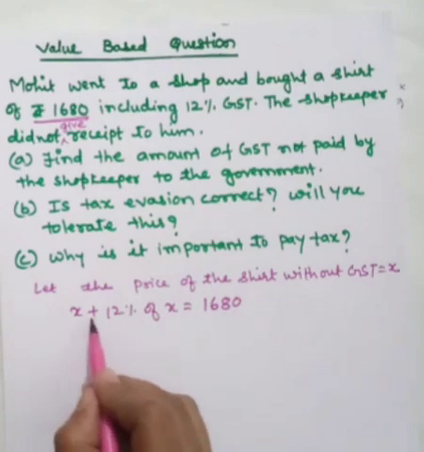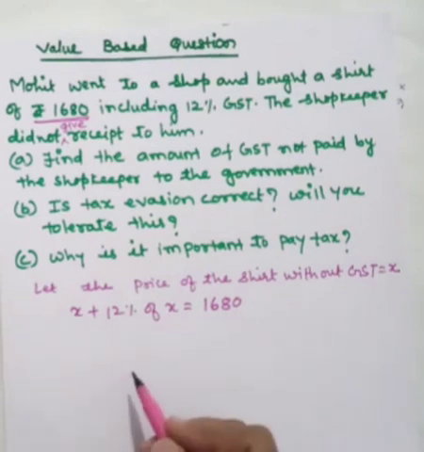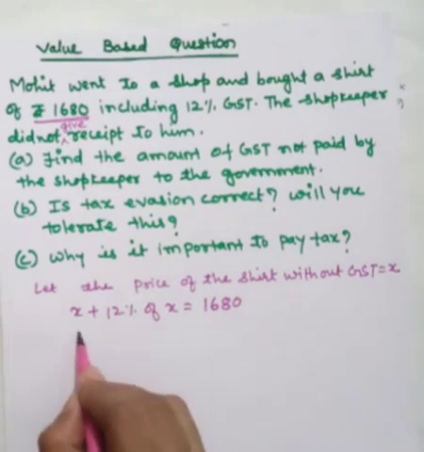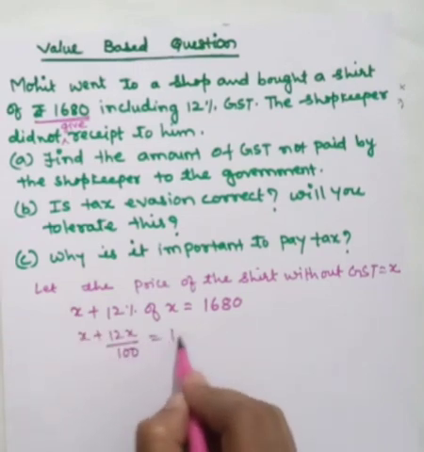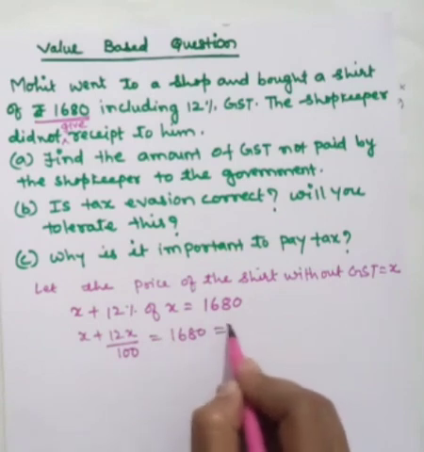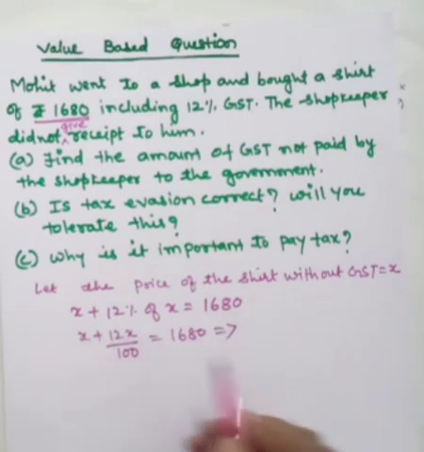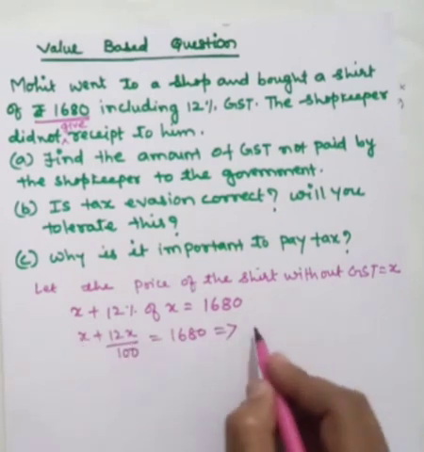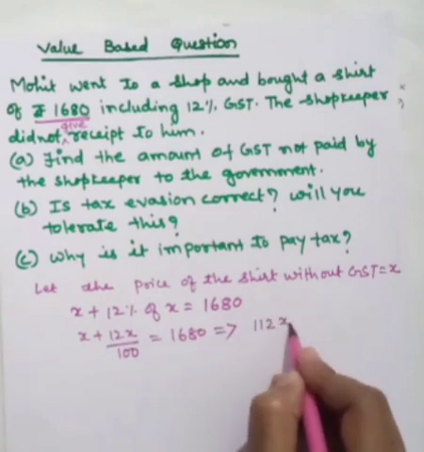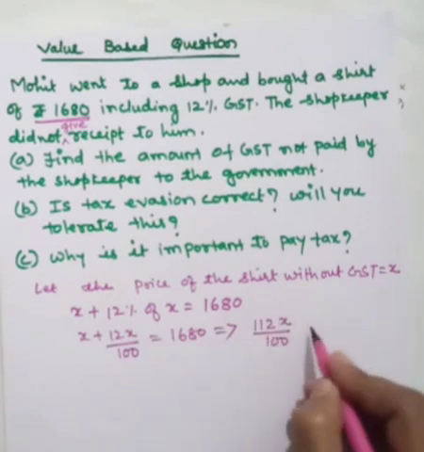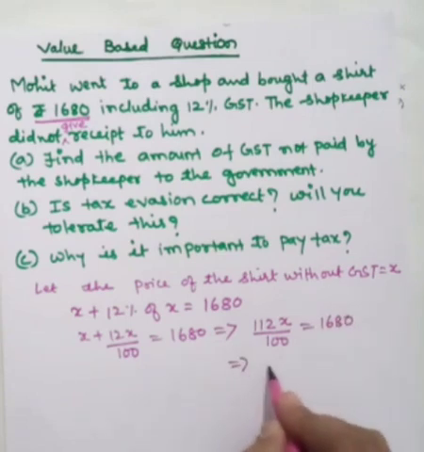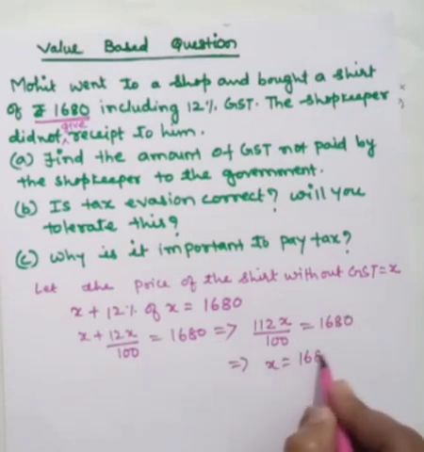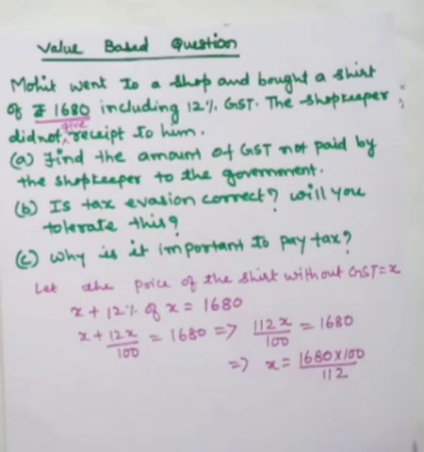Because this price plus 12% of this price must be equal to 1680. So X plus 12X by 100 is equal to 1680. This means that if you find the LCM, 100X plus 12X, that is 112X by 100, must be equal to 1680. This means X should be equal to 1680 into 100 by 112.